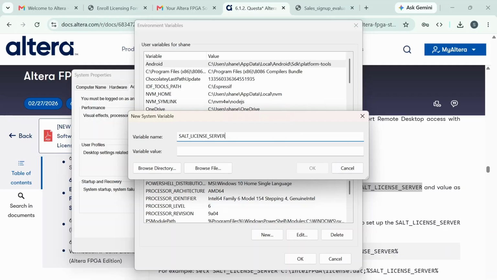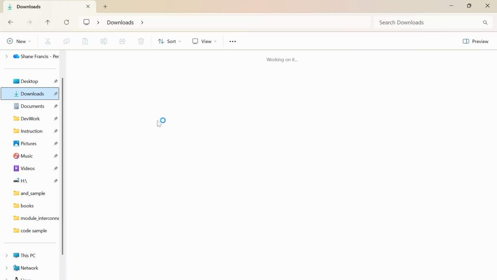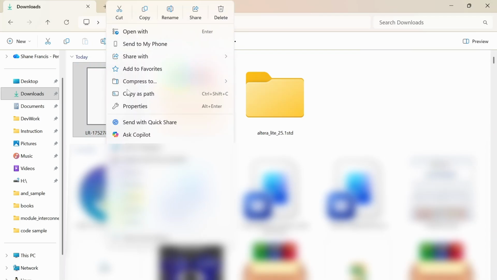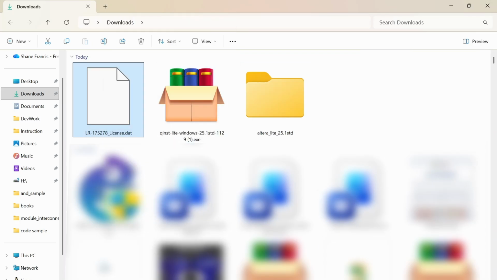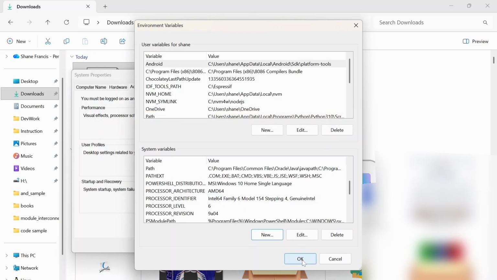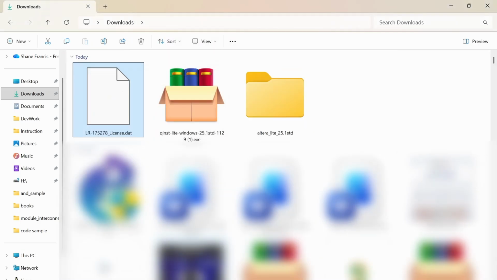And for the variable value, you just find the license file that you have downloaded, which is this one. We just have to right click on that and copy as path. And then we just have to paste the path in under the variable value. You just click on OK, but since I've already set this up, I will not be clicking on OK. And here you just click on OK again, and you click on apply and OK. So now you have already set up your Quartus Prime license.